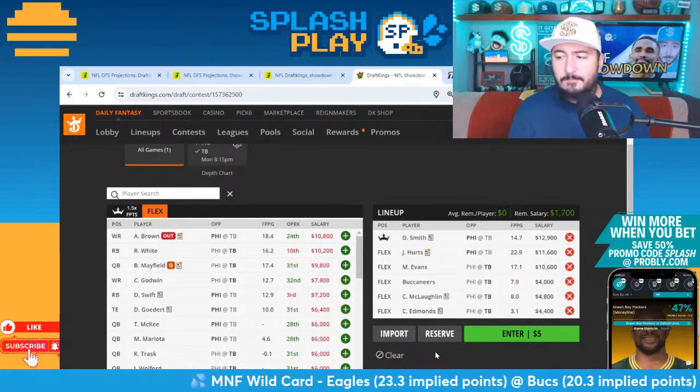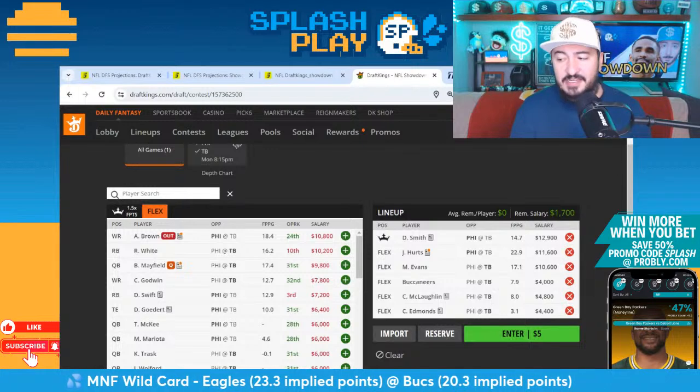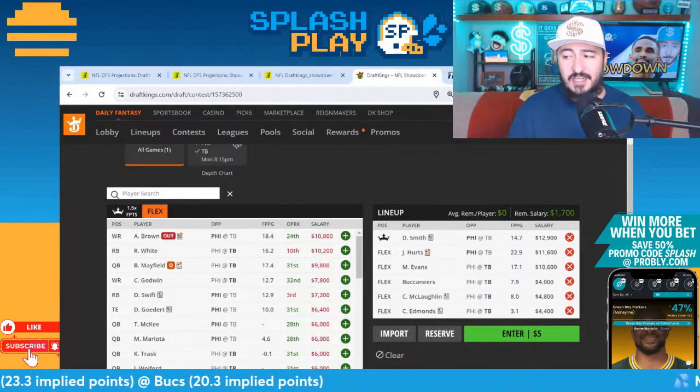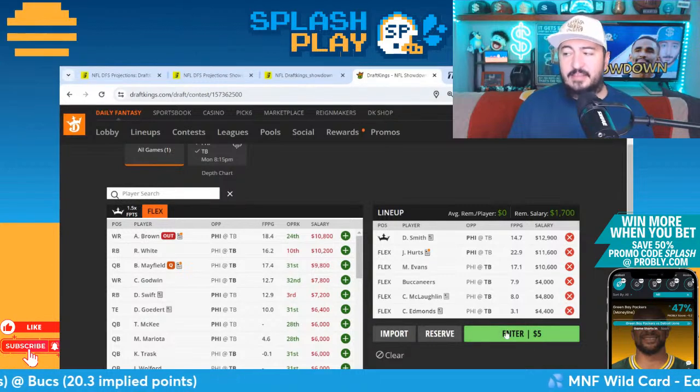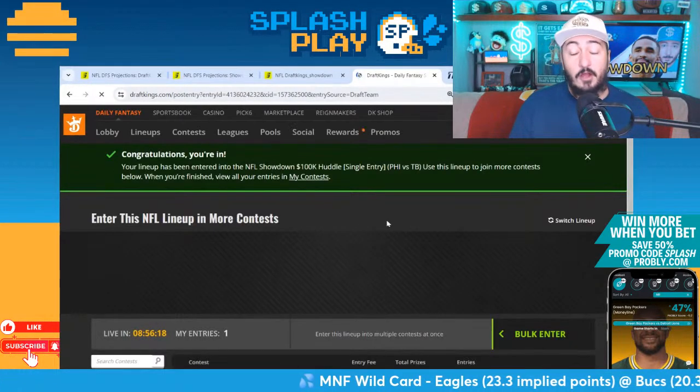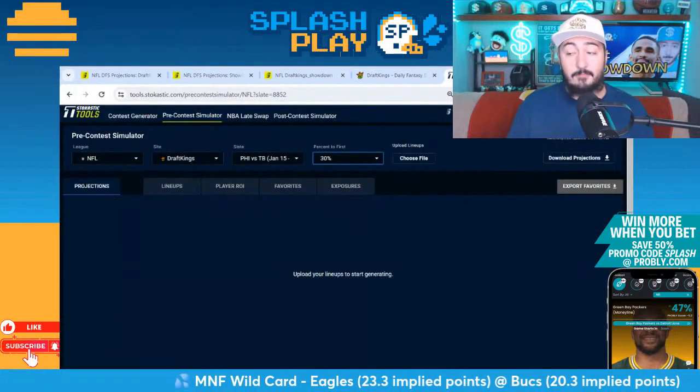So we have a 4-2 Bucs build. Mike Evans, Bucs D, Chase McLaughlin, Chase Edmonds, and we have Jalen Hurts and Devontae Smith at capping. It's going to be my final team in the single entry huddle. Let's see how it does. But a Bucs 4-2 I think is lower owned, and that's basically it.